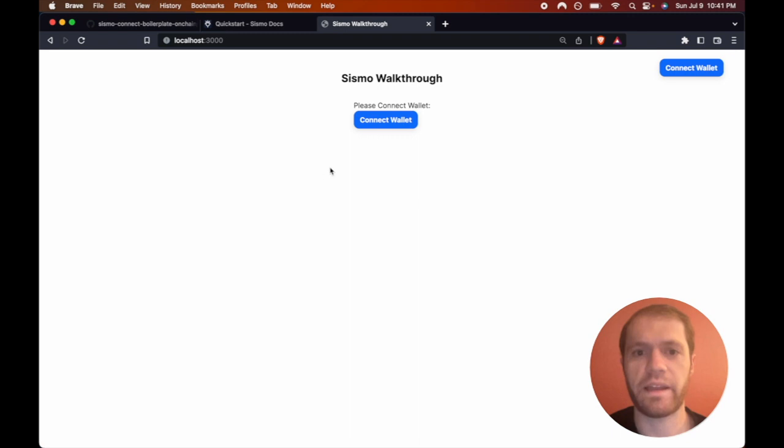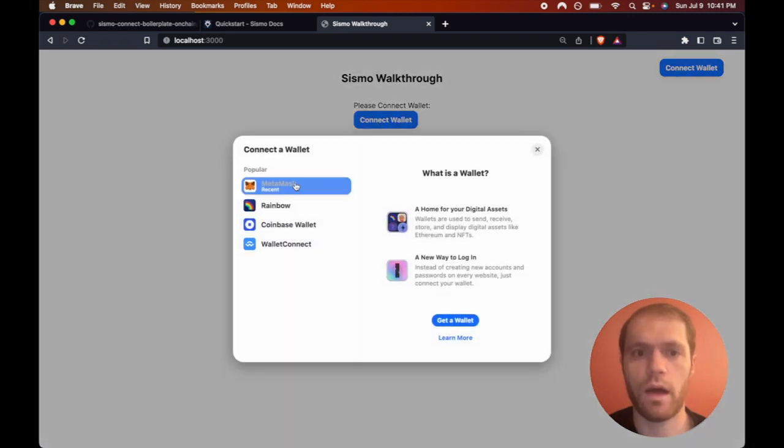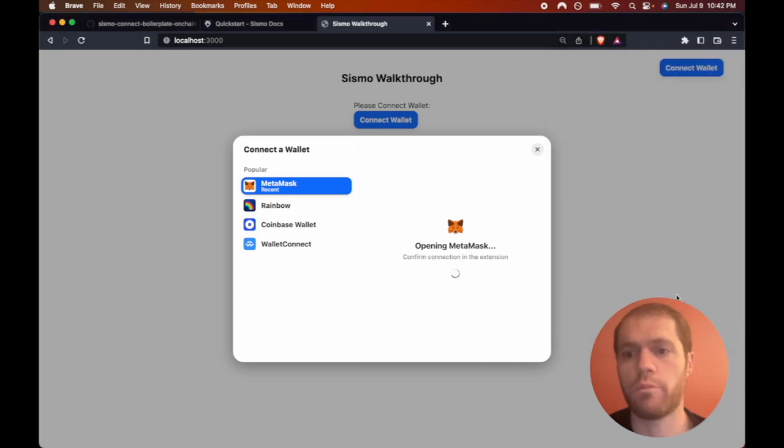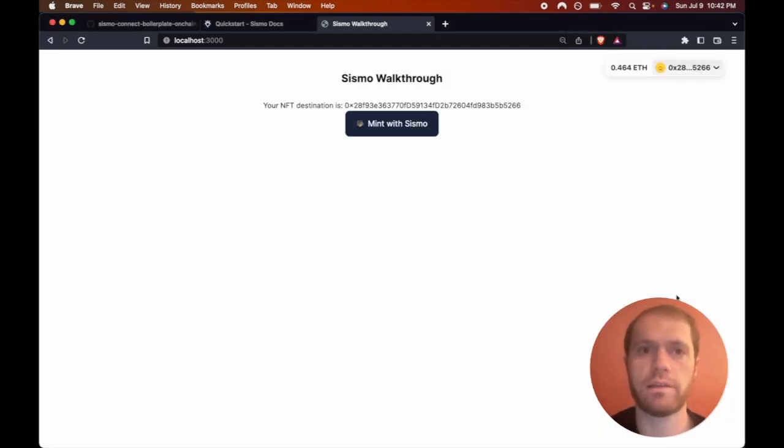Here we see that we need to connect our wallet. I'm going to connect using MetaMask and switch over to Arbitrum Goerli, where the NFT is. Now it displays the address that the NFT will be minted to, the same address we just connected. This is significant because we're going to utilize the data vault.